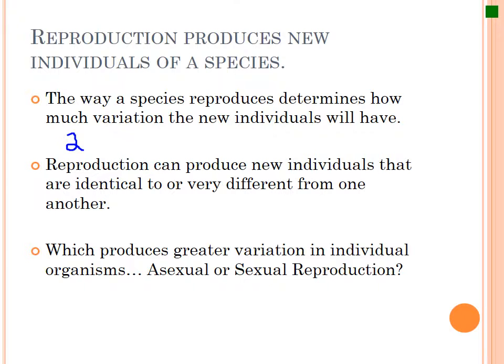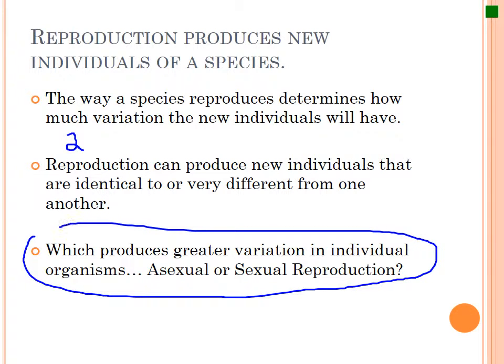So we can answer this question here at the bottom already. We'll ask it again. Which produces greater variation in individual organisms? Would it be asexual reproduction or sexual reproduction? If you answered sexual reproduction, you are correct. But we've already just finished talking about that.